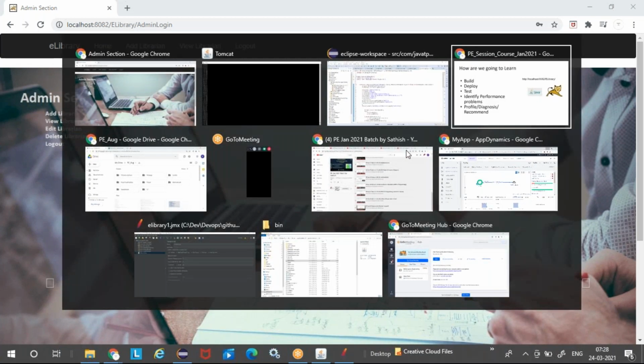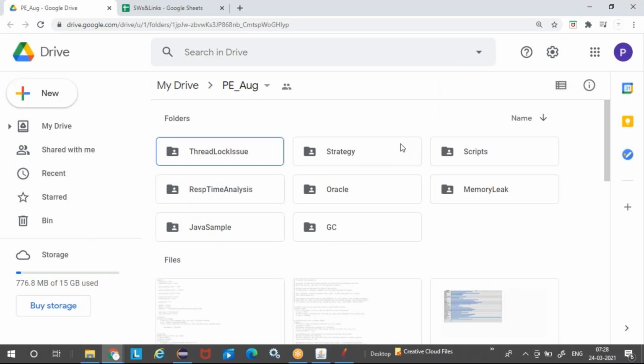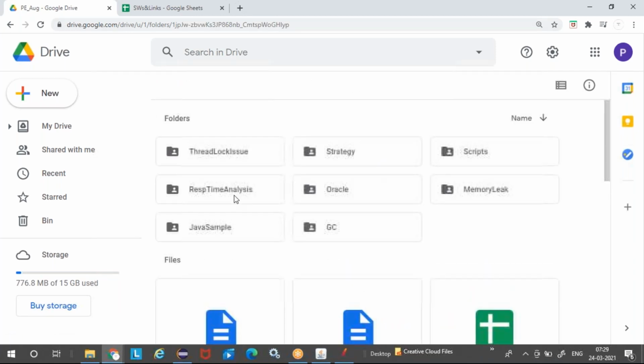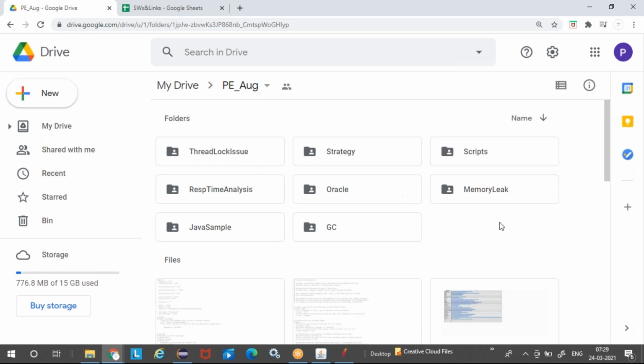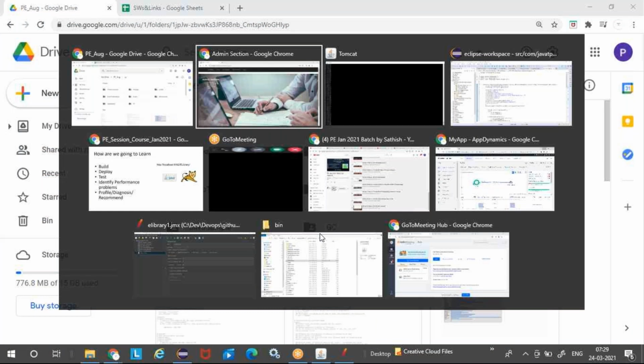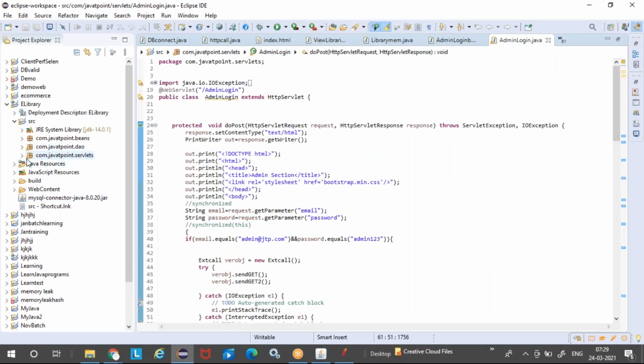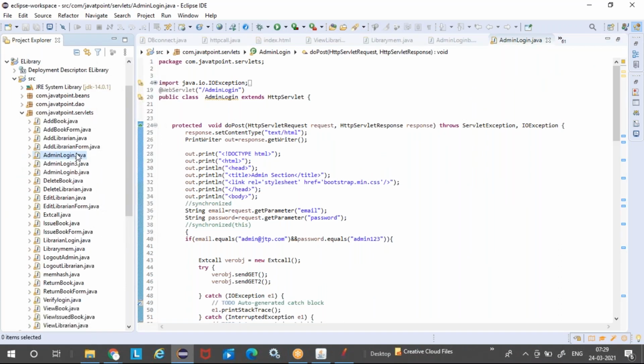And we'll also have a separate code for creating problems. I have separate code for response time analysis, creating response time analysis problems, right? And similarly for thread lock issues, for memory leak, for GC, for everything we have a separate code that we will go and change. So we'll go to each and every program, admin login. We'll create problems. Then we'll go and test it.